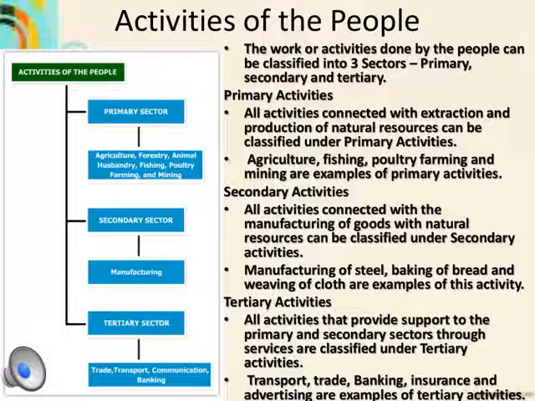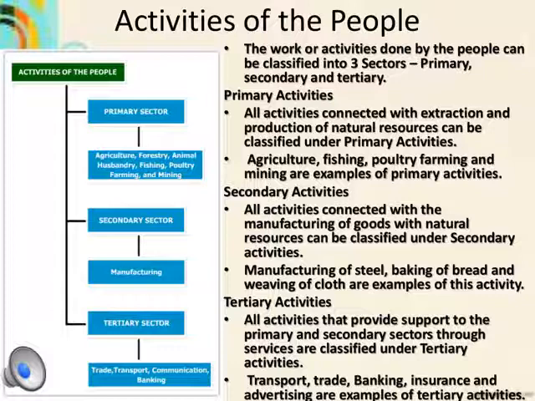They are the primary activity, secondary activity, and tertiary activity. Now, what are these primary activities? Primary activities are those connected with the extraction and production of natural resources. For example, agriculture, fishing, poultry farming, mining, these all